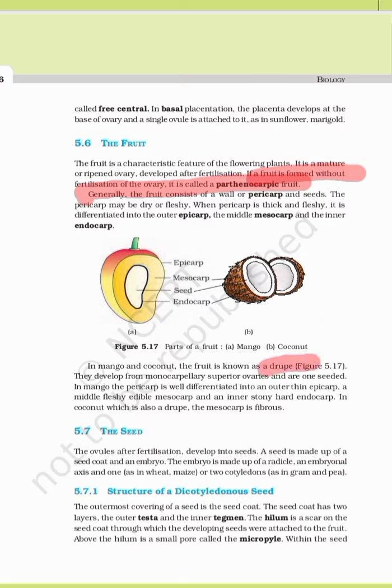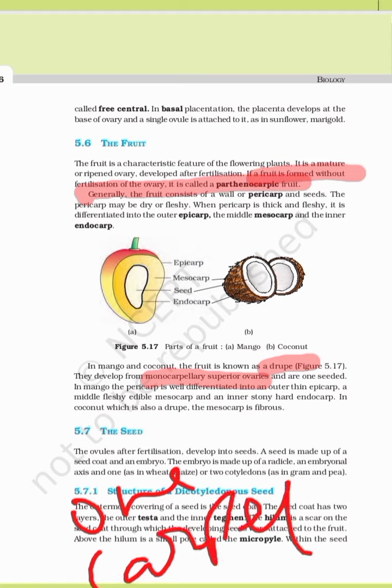They develop from a monocarpellary superior ovary. Mono means one, carpellary means it has only one carpel. Superior ovary means the thalamus was over here and the ovary was over here, right? And there was only one seed. That is why in mango there is only one seed, but in tomato there are many seeds inside.